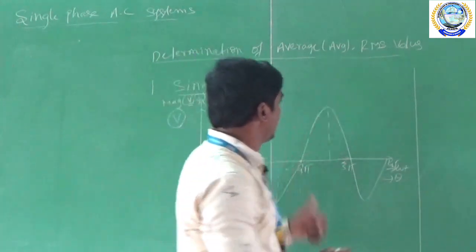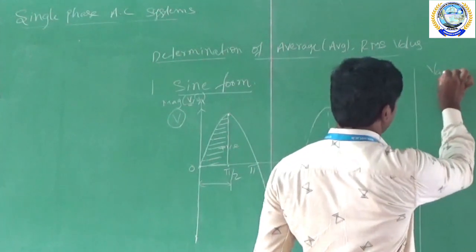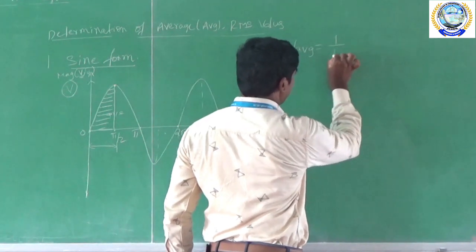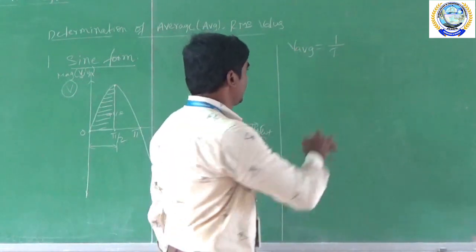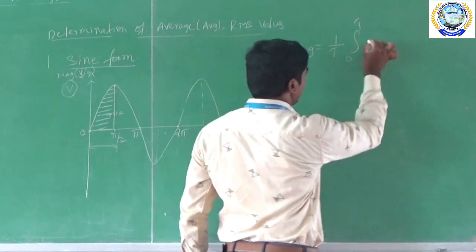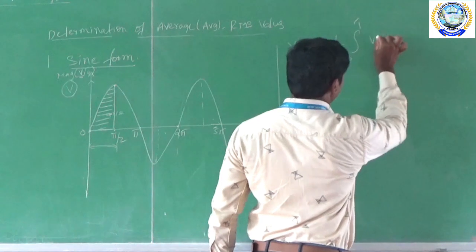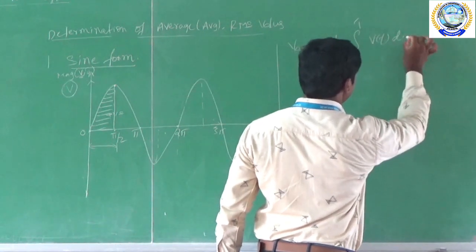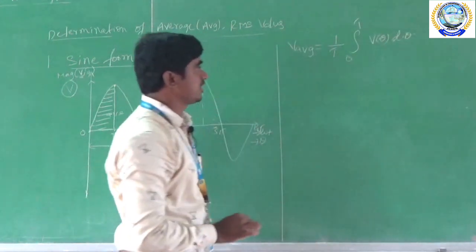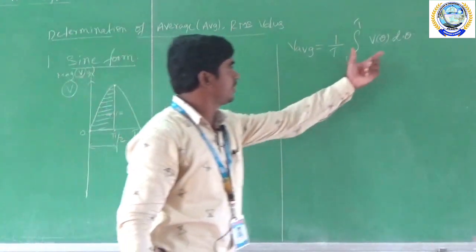So now the V average formula is, already from trigonometry we have the formula, V average is equal to 1 by T integration of 0 to T V of t into d theta. Otherwise, I am considering it as theta, so V of theta into d theta.